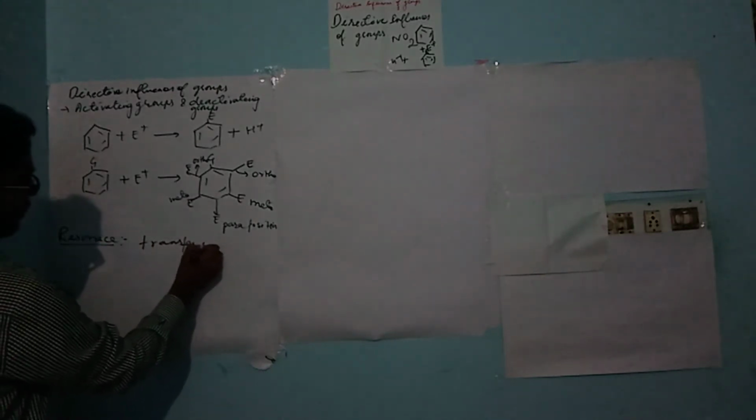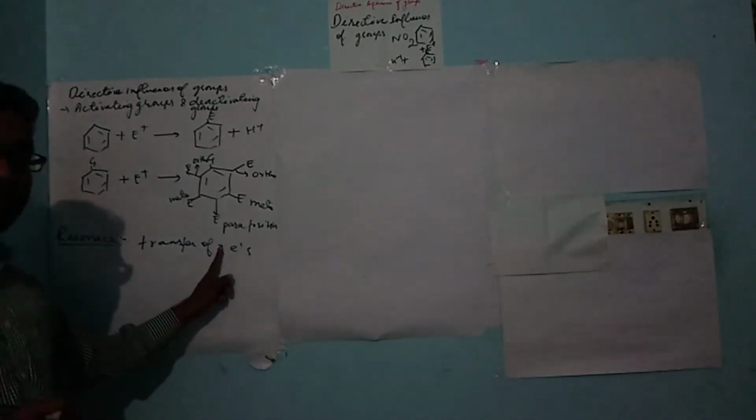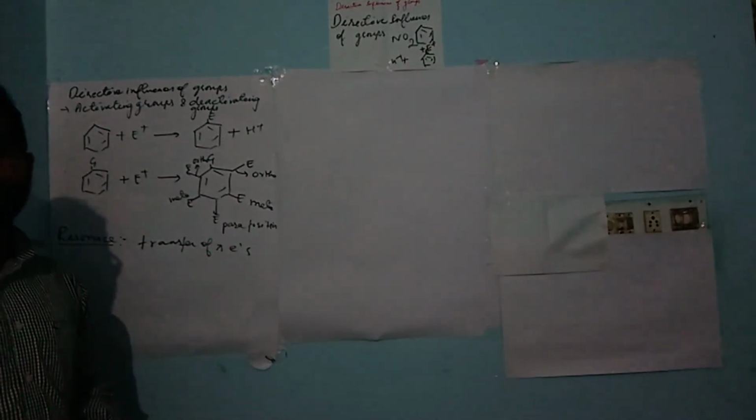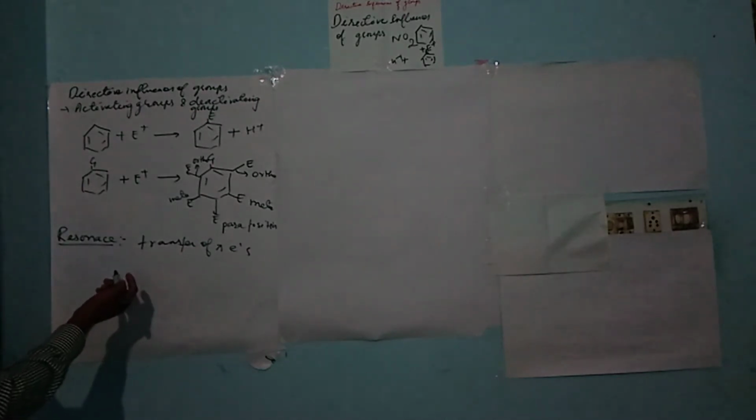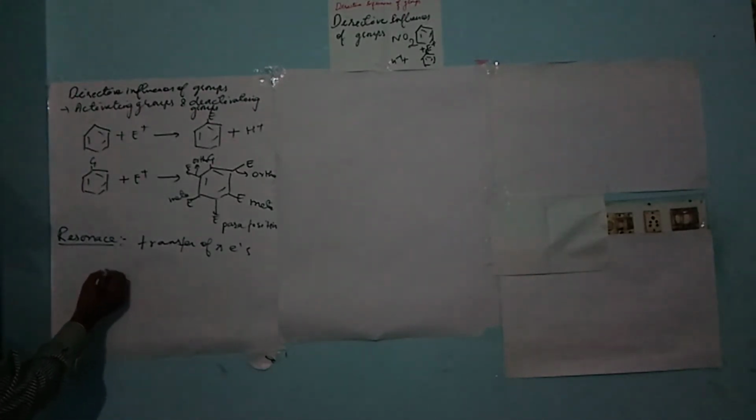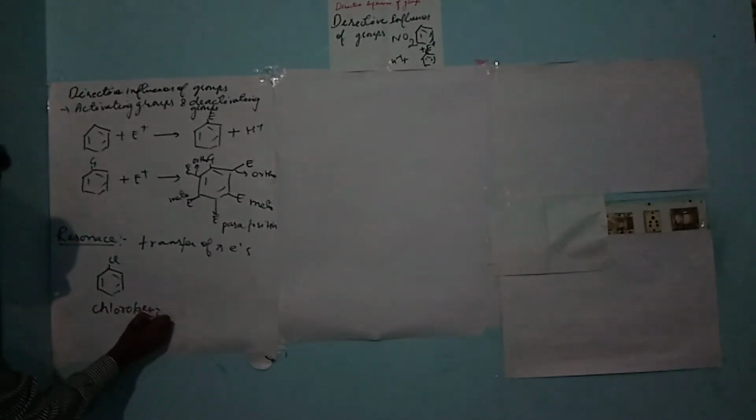transfer of pi electrons. Now, from where do pi electrons come? They come from double bonded or triple bonded compounds, between the carbons. Suppose we have a compound, let's take chlorobenzene. This is chlorobenzene. Now we have to show resonance over here.